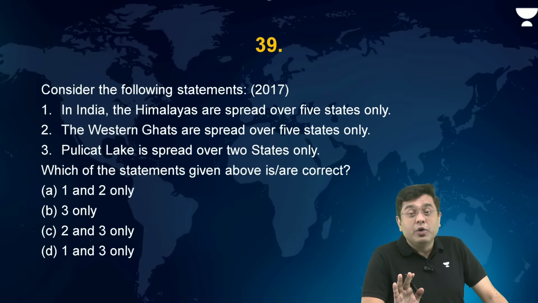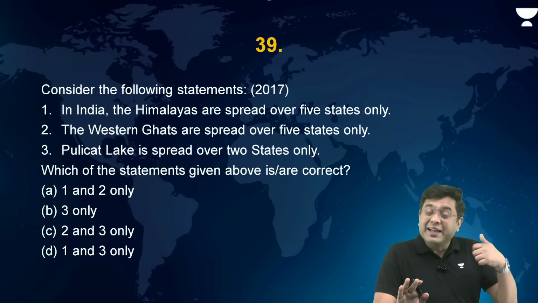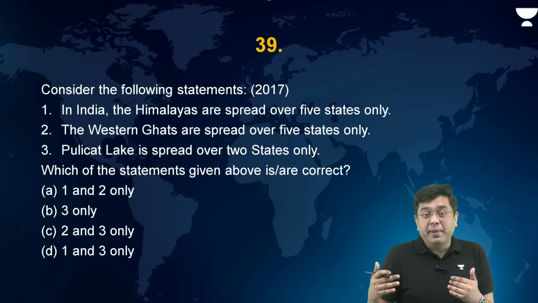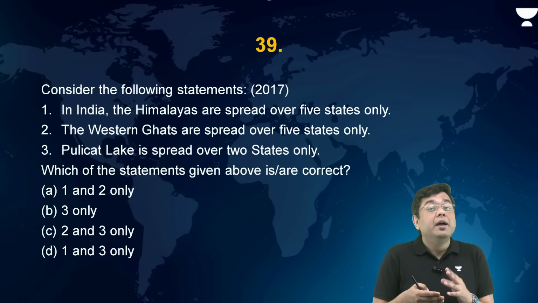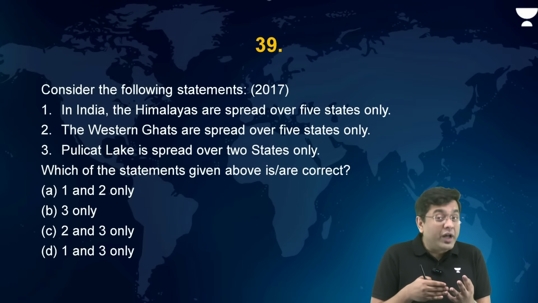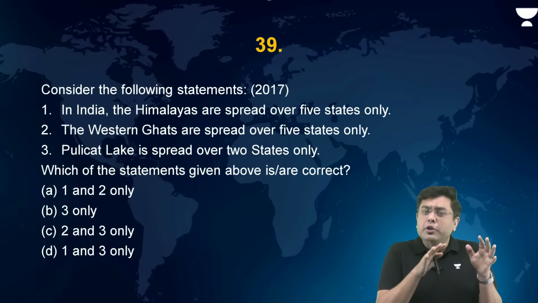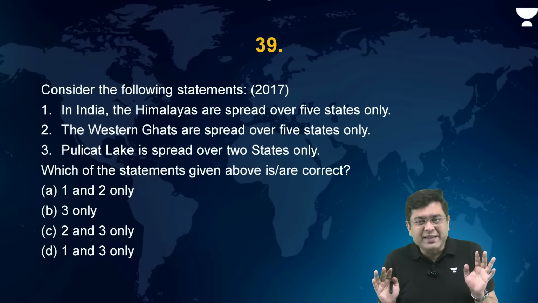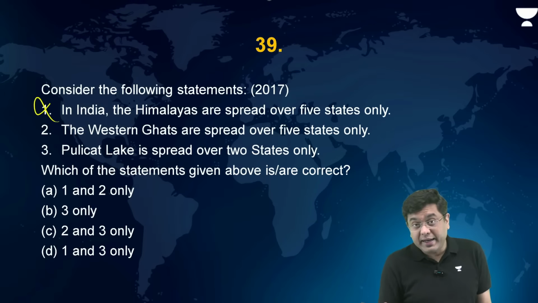Jammu Kashmir was considered to be a state at that point of time, right? So if you consider the stretch of the Himalayas, Jammu Kashmir, Himachal Pradesh, Uttarakhand, Sikkim, Arunachal Pradesh, the region of Assam, then you have the eastern Himalayas in the region of Manipur, some areas of the Purvanchal furthermore. So you had the Himalayas extending beyond the 5 states. So the first statement is incorrect.